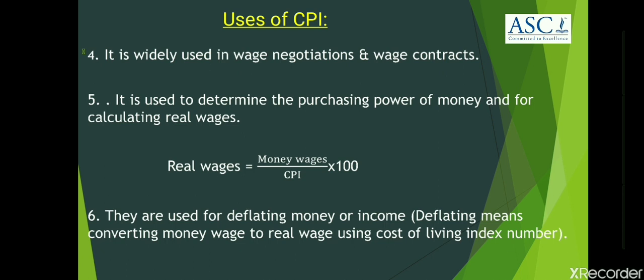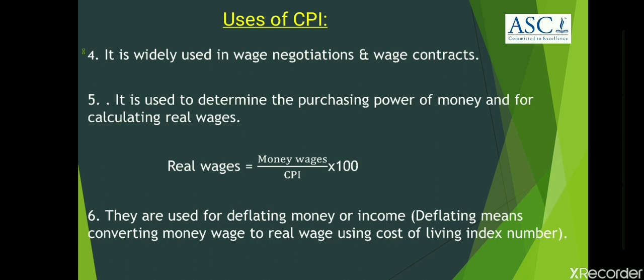Money wage means actual money received as wage by a person, whereas real wage is the income expressed in terms of purchasing power as opposed to actual money received. That means real wages are wages in terms of the amount of goods and services that can be bought depending on the consumer price index.